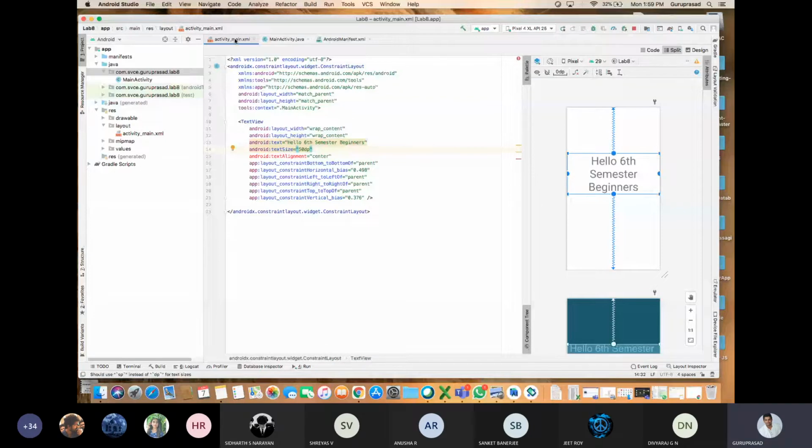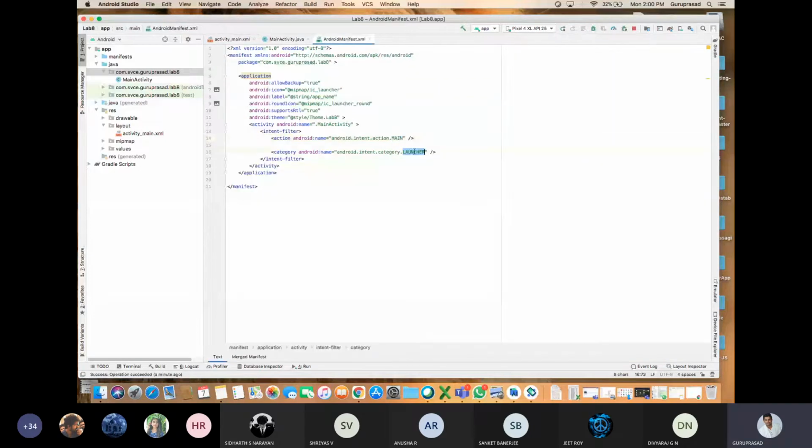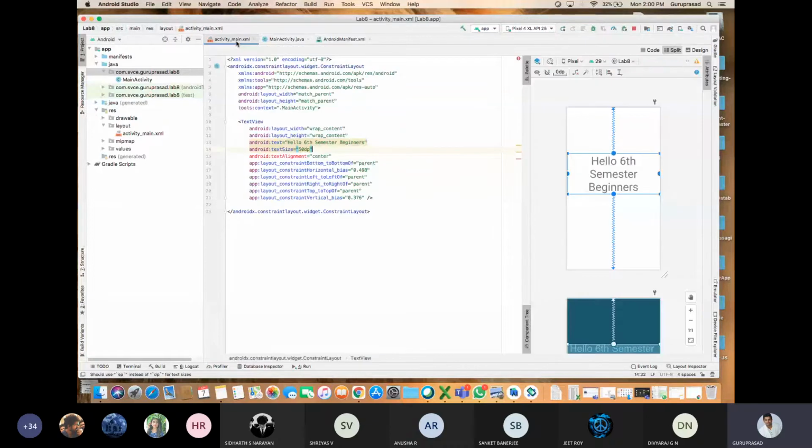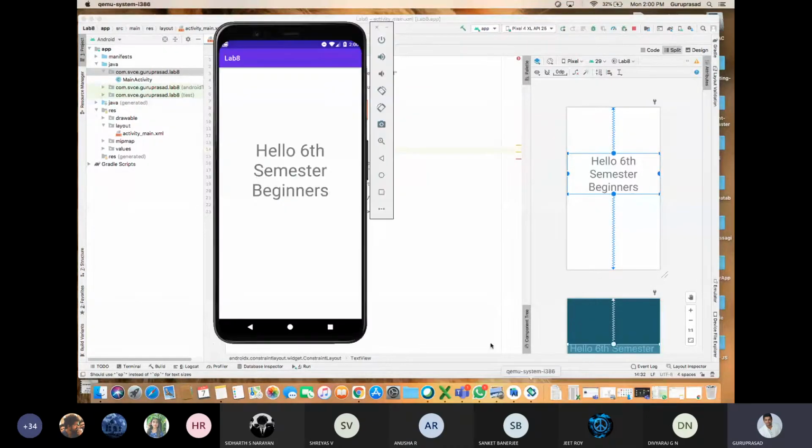It will be redirecting to the main activity. Whatever it is there, it is projecting in the first page of my app. Then if you have buttons here, then redirecting is different. What is the first page? That is important. Is that fine? Am I clear?